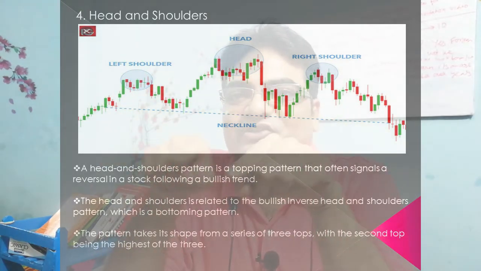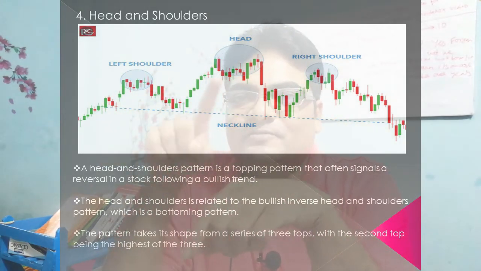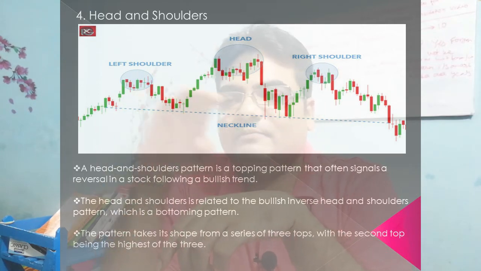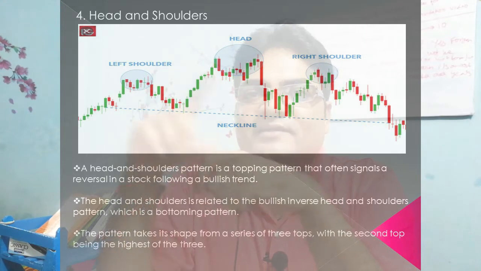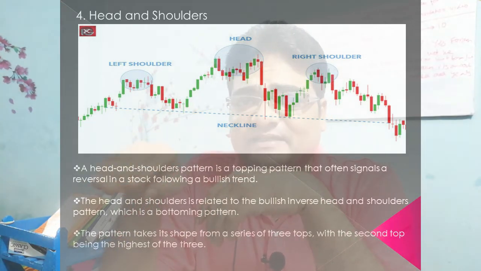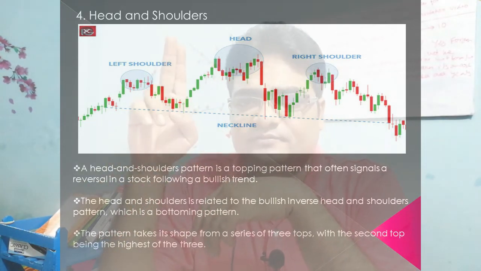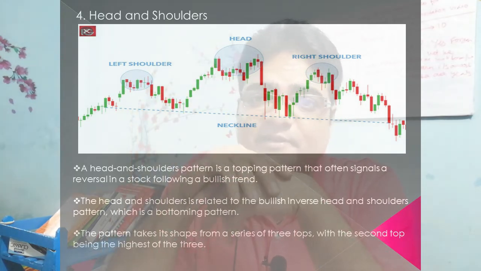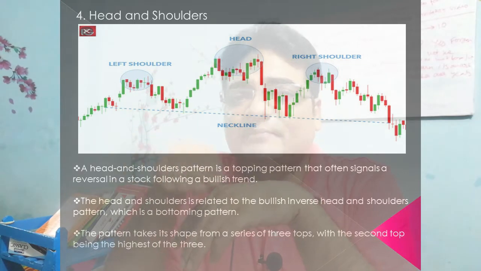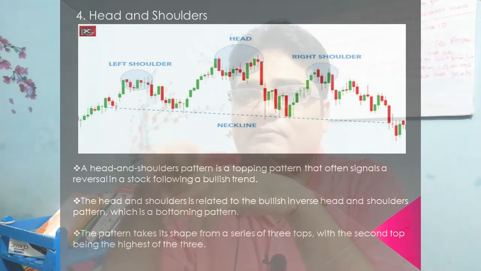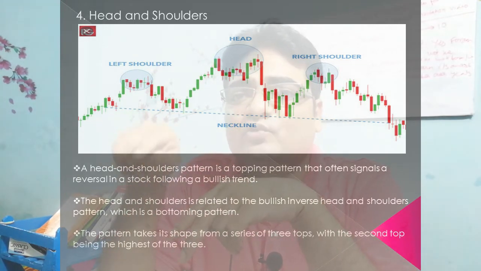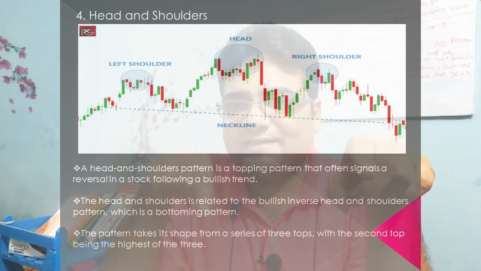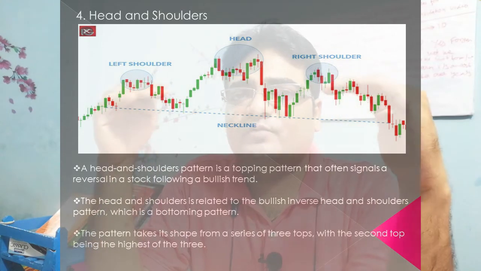As you can see on the chart itself, the stock first made some high. Let us say a stock was going up and up, and it made a price level of, let's say, 100 rupees. Then it fell down to some baseline. Then it broke out above 100 rupees. Let's say it went to 105 or 110 maybe. Then it fell again to the same baseline or close to the same baseline, but at this time in correction it could not cross the previous high. That was the 100 rupees. Forget this medium one. The 100 rupees is where it took resistance.